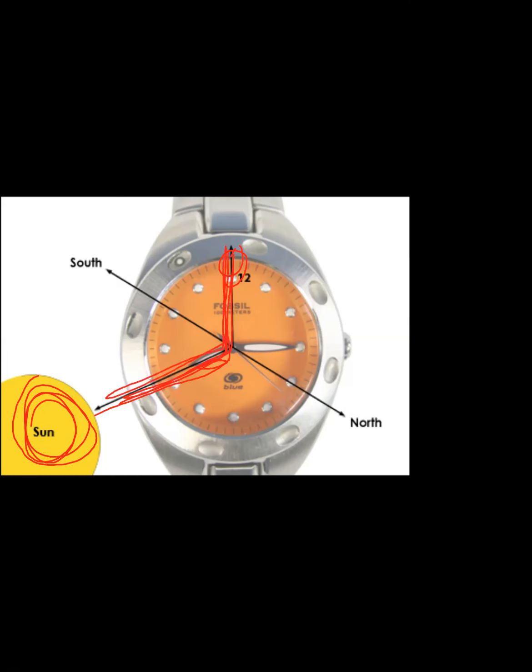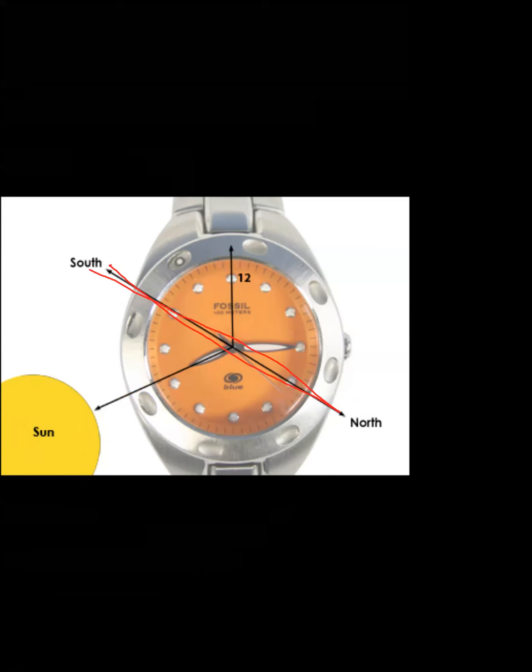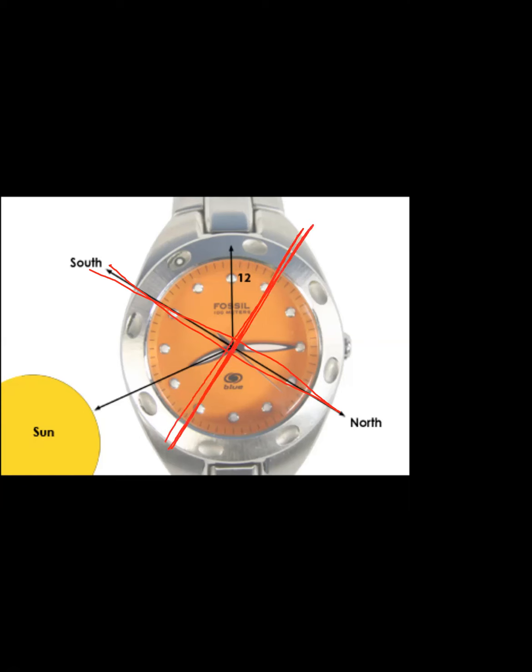All right. So now you've got your north-south line. Now you have to draw another imaginary line perpendicular to this, or 90 degrees to it, like an X. So it's like this between 7 and 1.